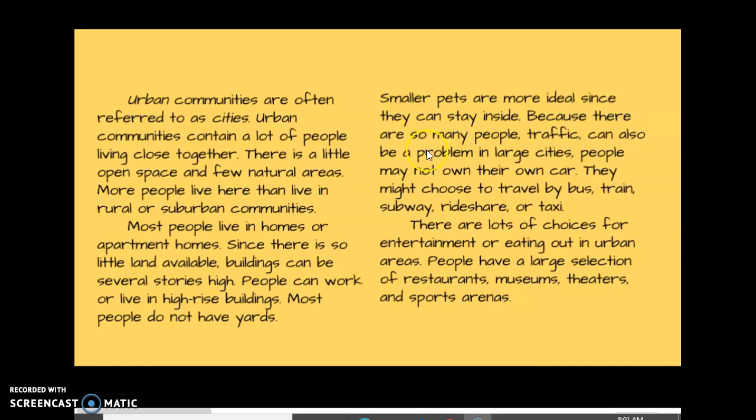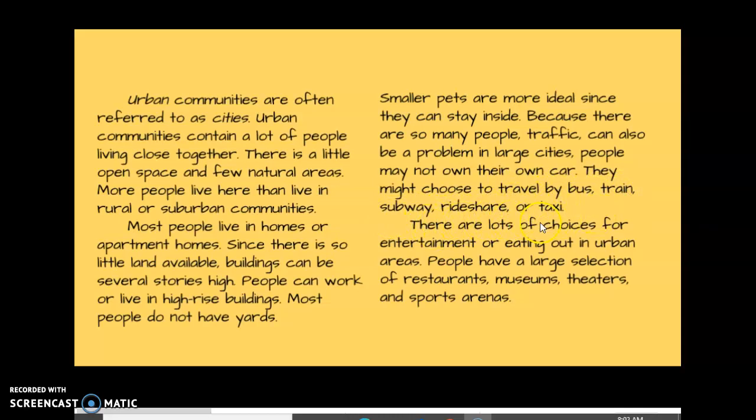Because there are so many people, traffic can also be a large problem in large cities. People may not own their own car. They might choose to travel by bus, train, subway, rideshare, or taxi.